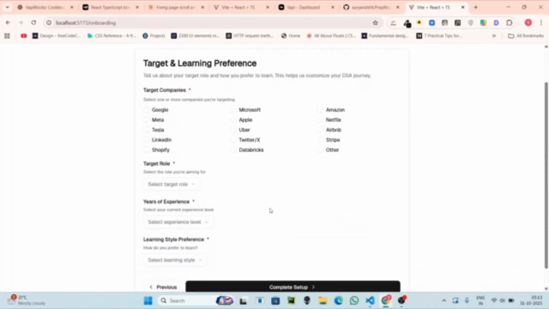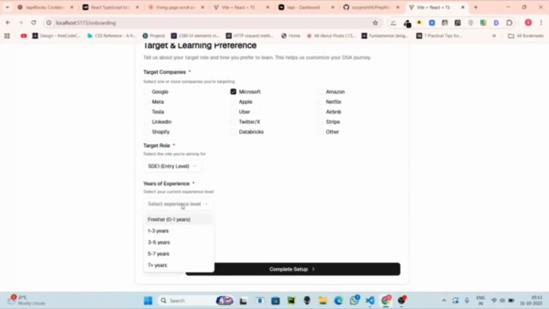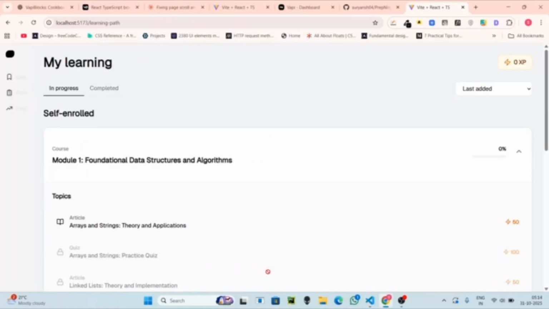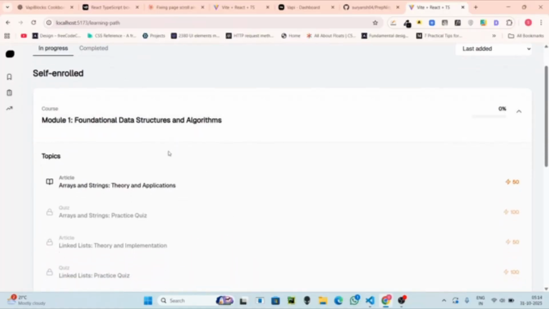Now here you get an option to take your preferences. So I'll just select Microsoft and Apple. You can see what target role you want, how many years of experience you want, and what your learning style preference is. Okay, now the processing has started and the learning path is being created. And once it is generated, you get a My Learning page where modules are formed.